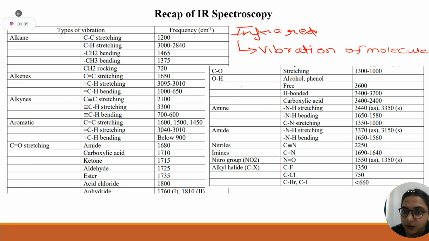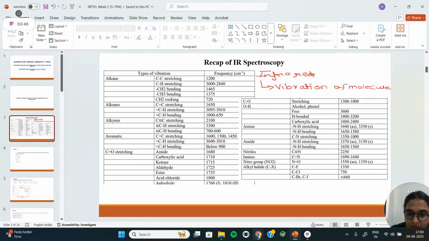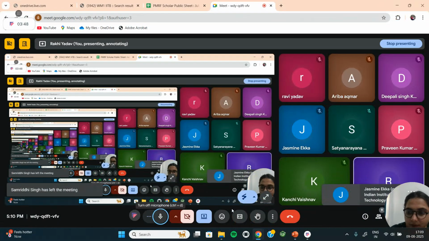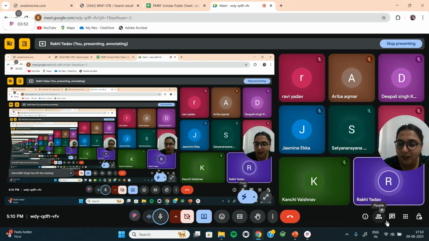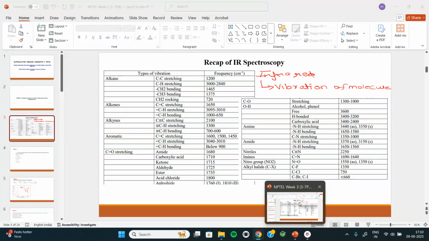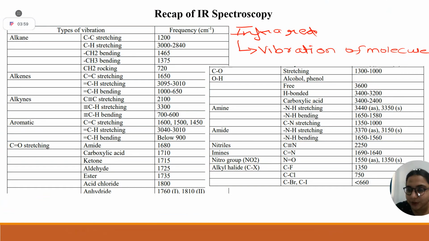Translational, vibrational, rotational, anyone? Why are you all not responding today? Do you know anything about infrared spectroscopy? Students, yes, no.